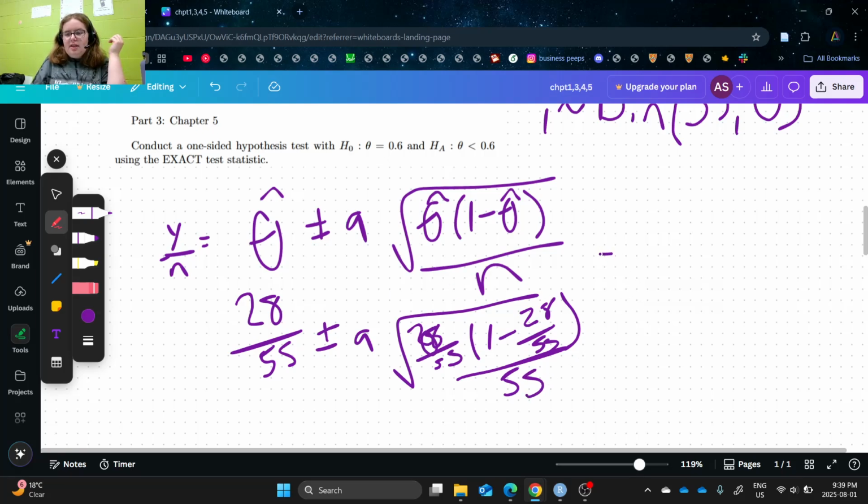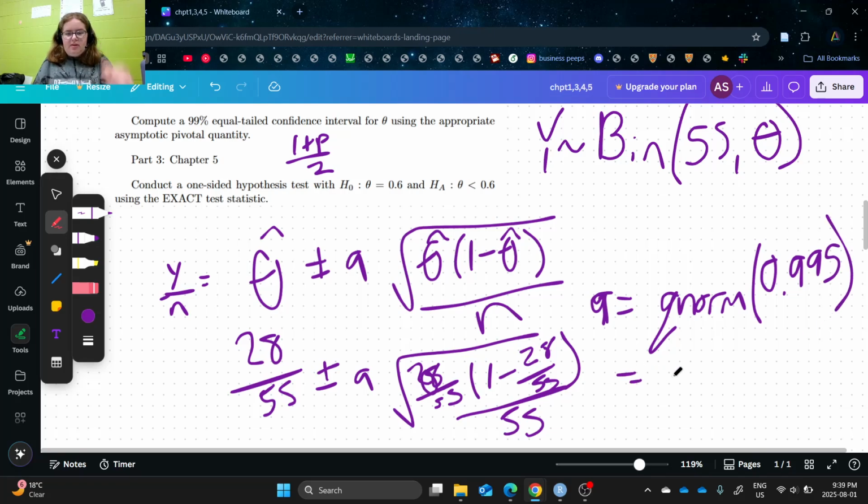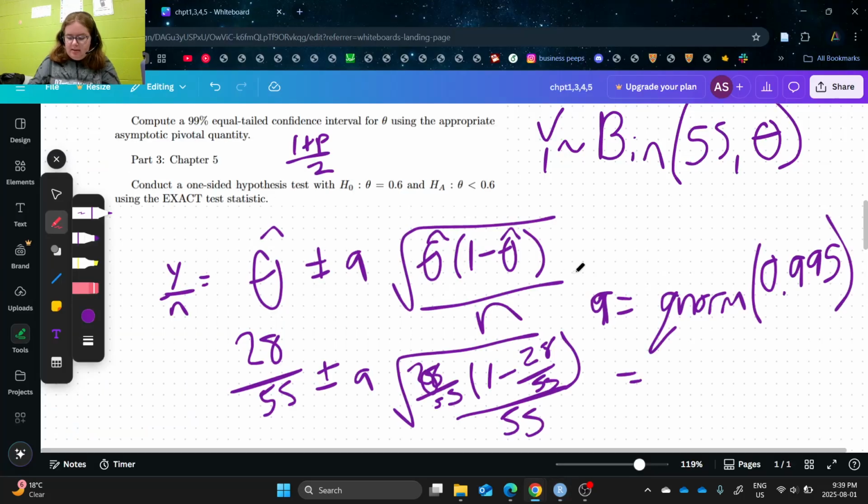So this a here is going to be equal to, because we're computing a quantile here, we want to use qnorm, so we're doing the asymptotic one. Because we're interested in the 99% equal-tailed confidence interval, we want to compute 1 plus p over 2 to plug in as our argument here, which would be 0.995. And then when we compute this, I can just jump over to RStudio, and we get that it's 2.58, my bad.